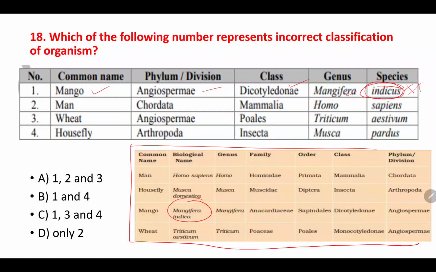Now let us move towards man, Chordata, Mammalia, Homo sapiens. This is true. Correct. Next, wheat, Angiospermae, Poales, Triticum aestivum. This is also true. When it comes to housefly, see, there is some mistake here. Arthropoda, Insecta, Musca pardus they have given. That is domestica, right? So here 1 and 4 are the incorrect statements.